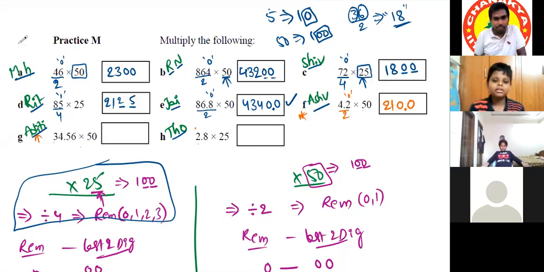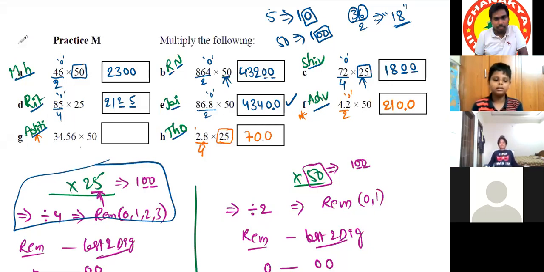The question is 2.8 multiplied by 25. First we can ignore the decimal point. As it is 25, we need to divide by 4. Directly also you can say 4 into 28 is 7. There will be 2 zeros as the base is 100, and there is one decimal place.